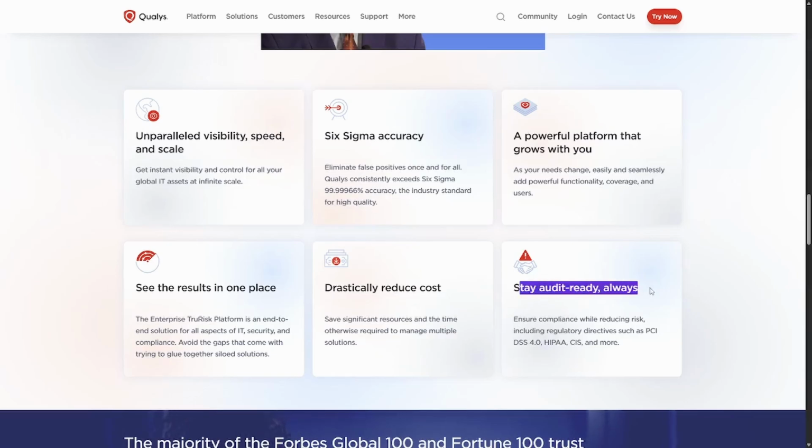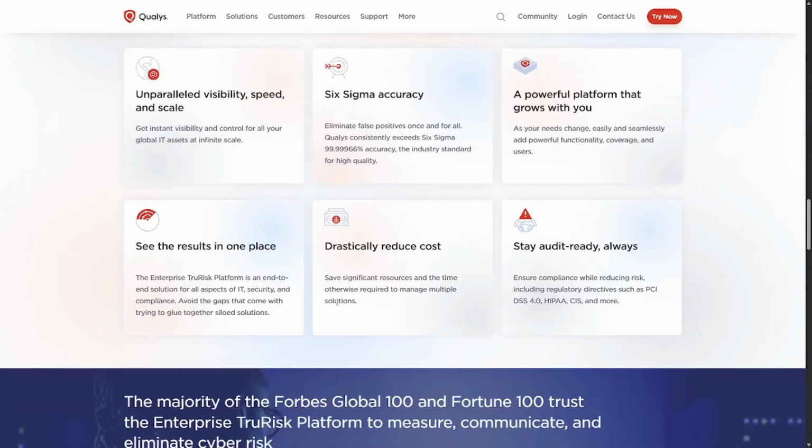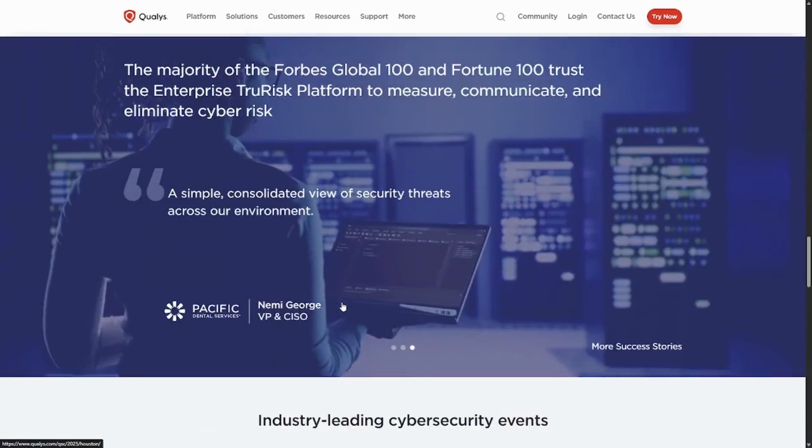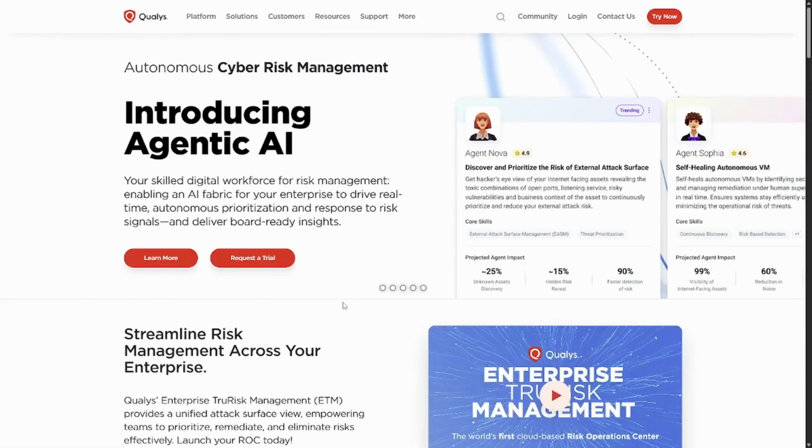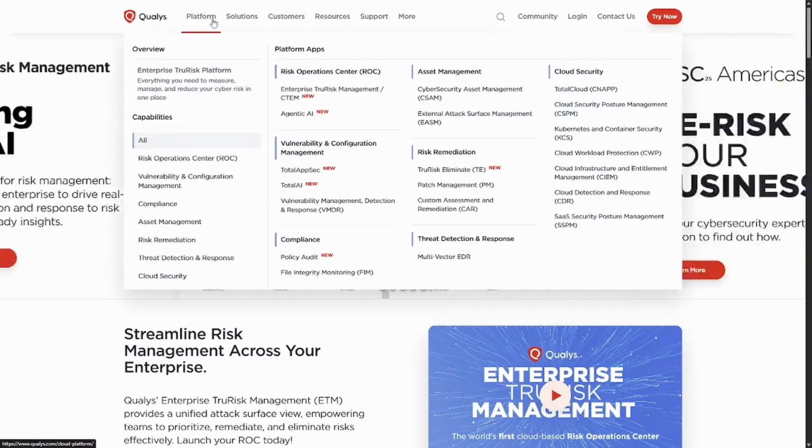Stay audit ready always. They ensure compliance while reducing risk, including regulatory directives such as PCI DSS 4.0, HIPAA, and CIS, and more. They drastically reduce the cost. Because you're implementing this system that goes in and does all this for you, which you're still going to have to do a lot of setup, but I feel like it would still be a good platform to get.